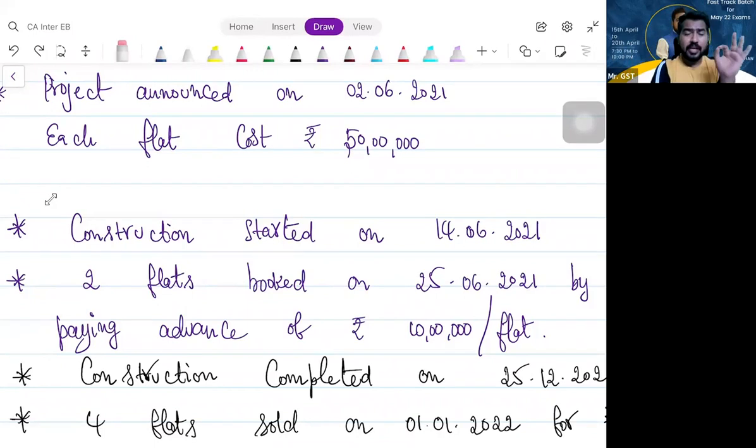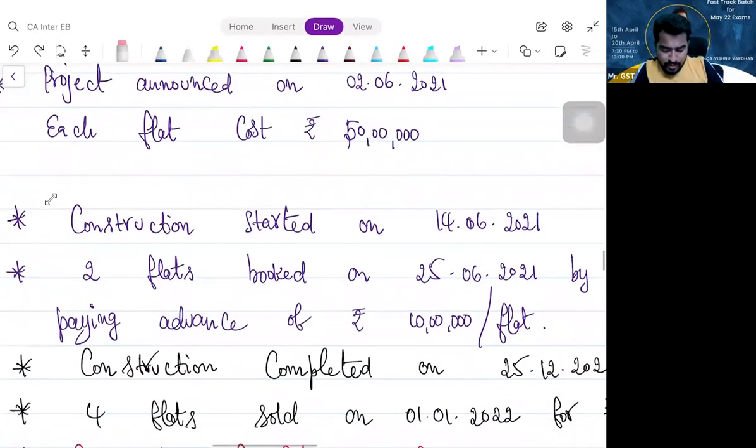Why? Because I am constructing your apartment. For that, what is my fee? 50 lakhs. Today you pay 10 lakhs; on that, according to time of supply, we will pay GST. Tomorrow you will pay 40 lakhs; according to time of supply, we will pay GST and close the issue. That means not only the advance portion, the total transaction is taxable. The total transaction shall be treated as supply of service. Clear? So 2 flats advance booking done.